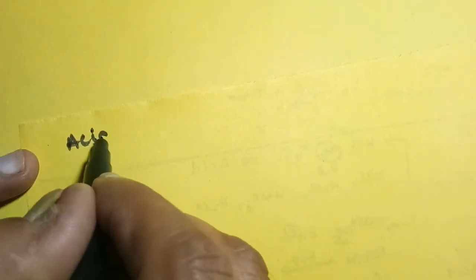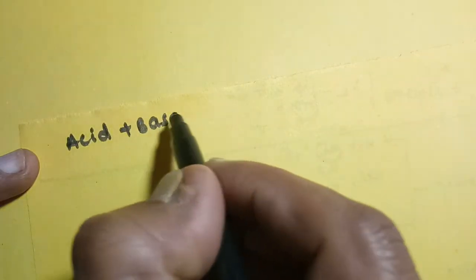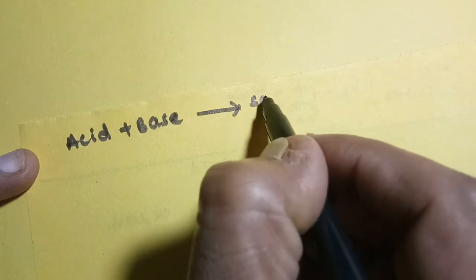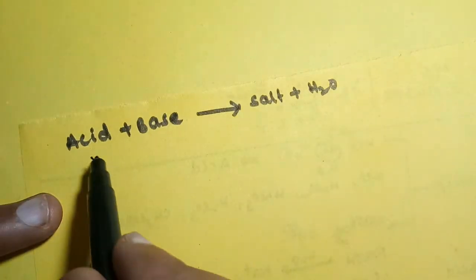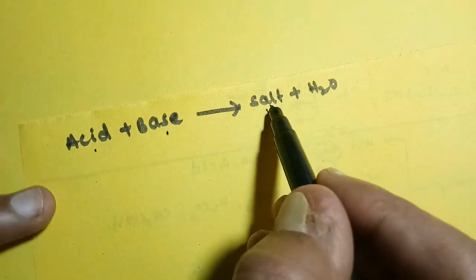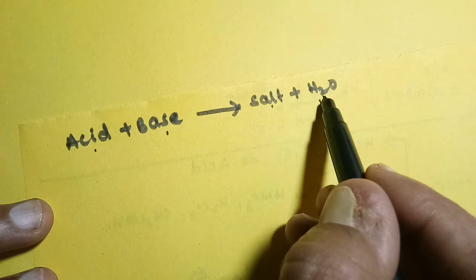Next one, Arrhenius neutralization. What is meant by neutralization? The reaction between acid and base is called neutralization. According to Arrhenius, acid and base react with each other and form salt and water. This reaction is called neutralization.